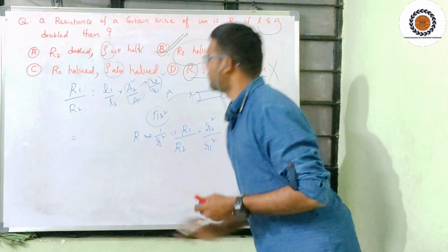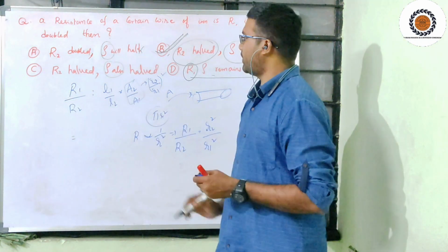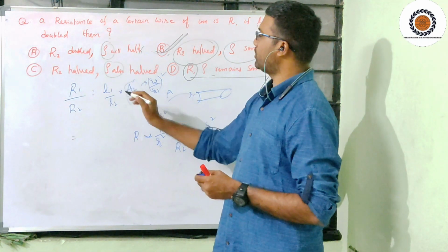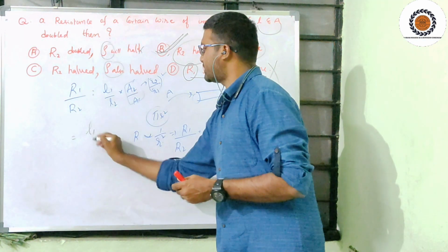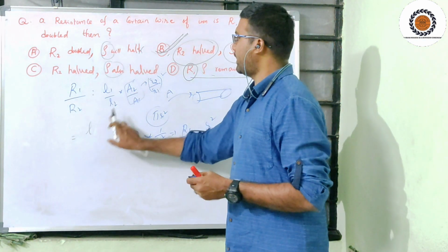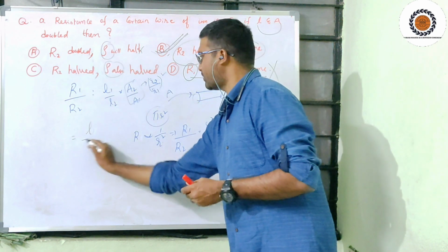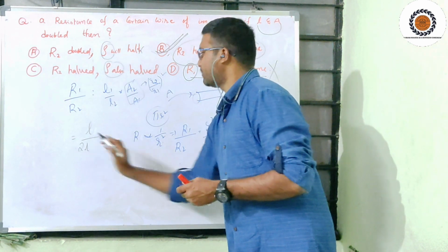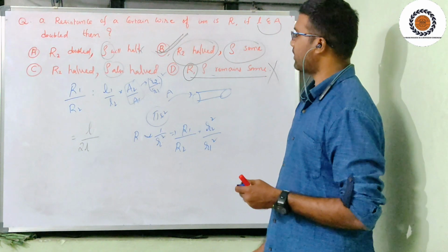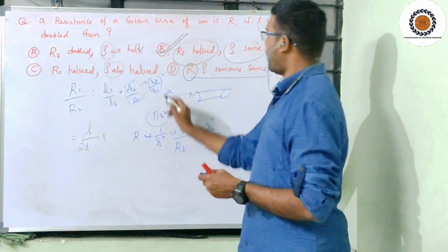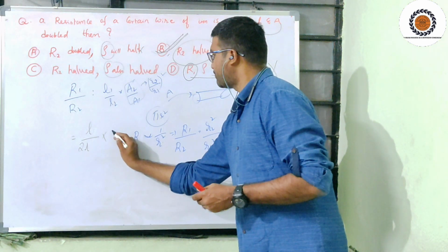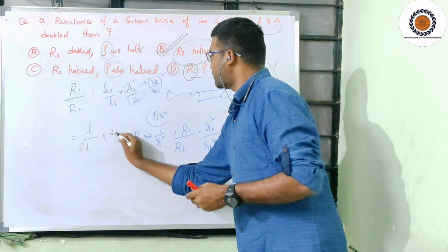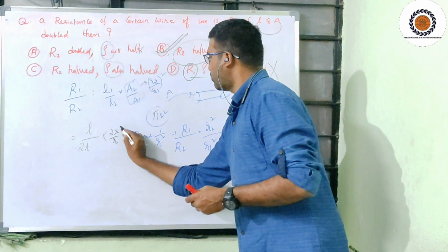This is equal to L1 divided by L2. L1 you treat as L, and L2 becomes double, 2 times L, into r2 divided by r1 whole square. That is 2 times r divided by r whole square.